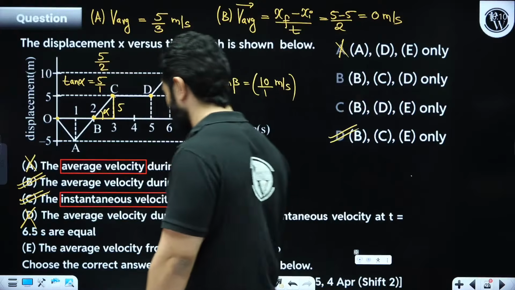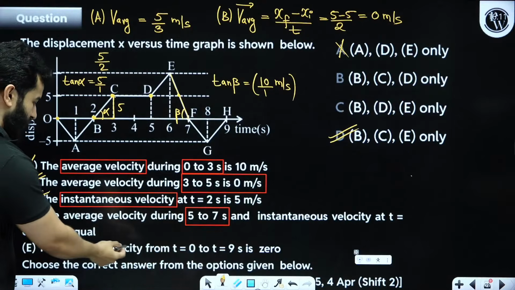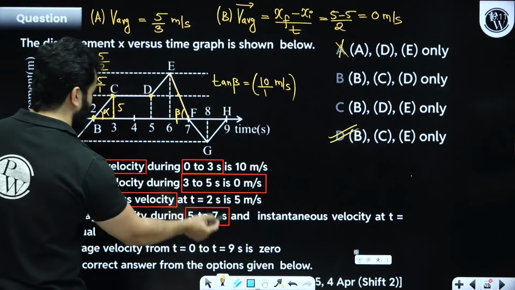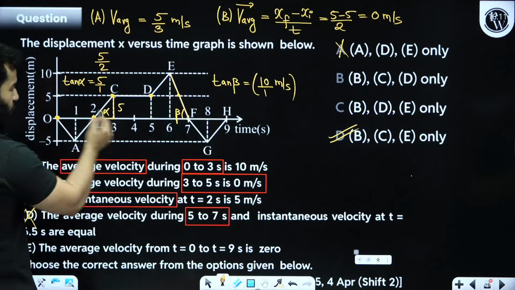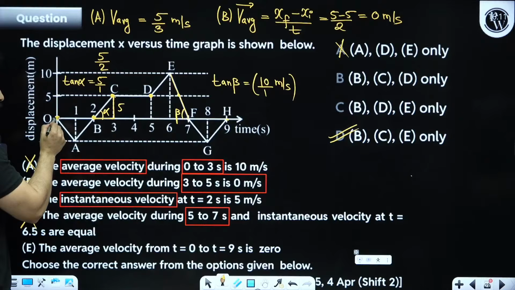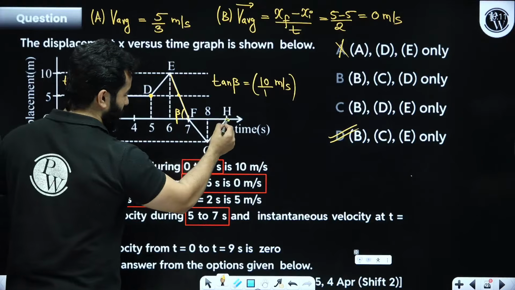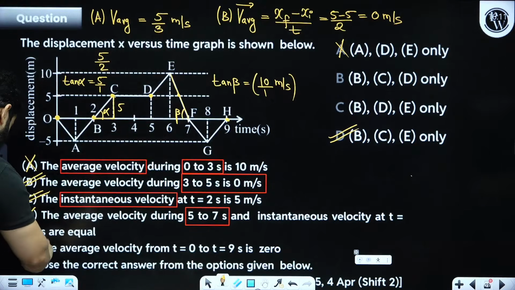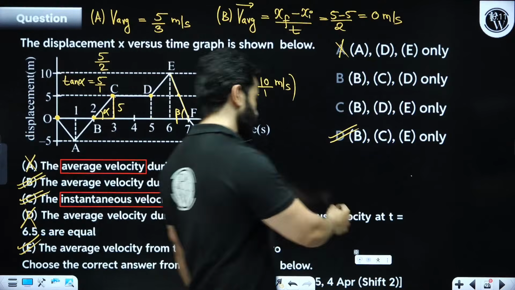Let's check E also. The average velocity from t equals to 0 to 9. At 0 the body was at origin. At 9 the body is at origin. Yes, E is also correct. That means D is correct.